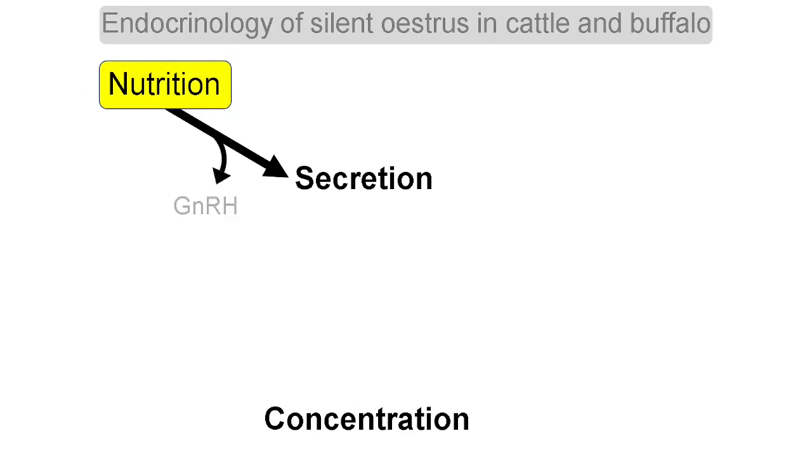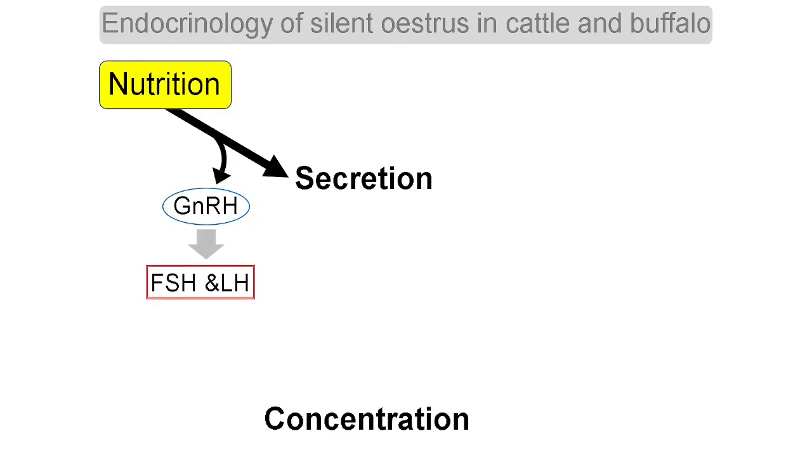What are the factors that affect the secretion? One of the major factors is nutrition. Nutrition influences the GnRH release, the pulsatile release of GnRH. If there is poor nutrition, a lack of some nutrient, or not a sufficient supply of minerals, vitamins, trace minerals, microminerals, macrominerals, or so many factors when we talk about nutrition, even balanced nutrition, if there is not proper nutrition, GnRH secretion may be affected.